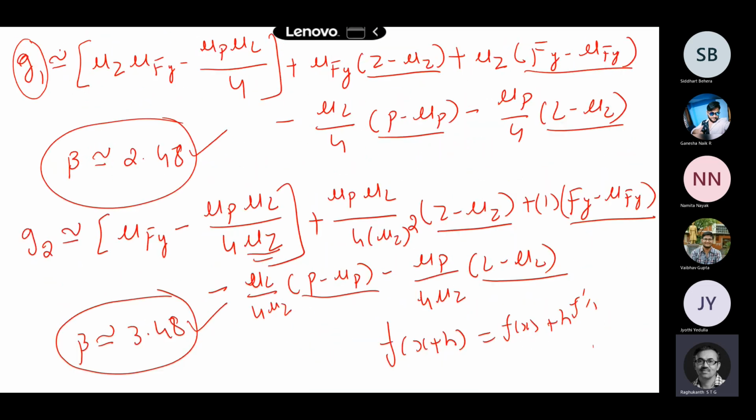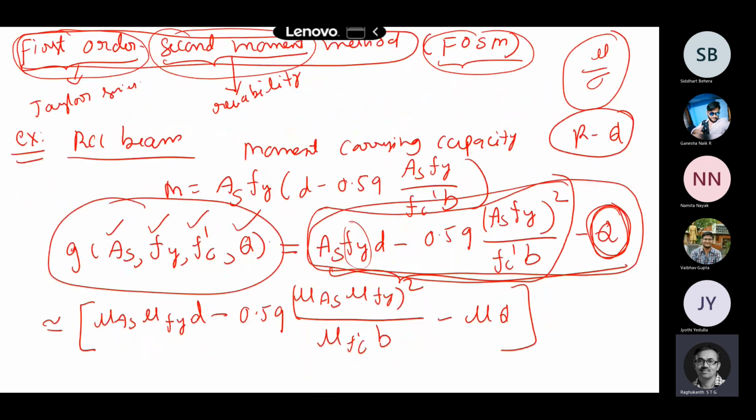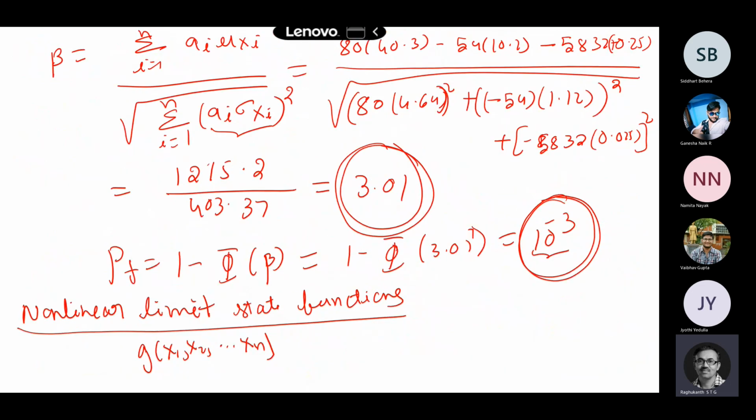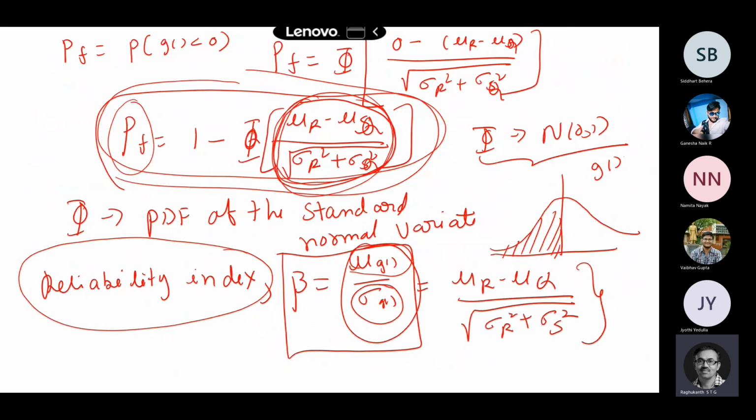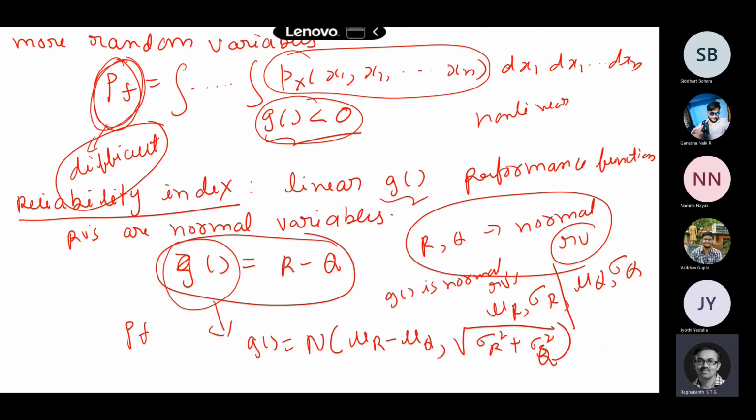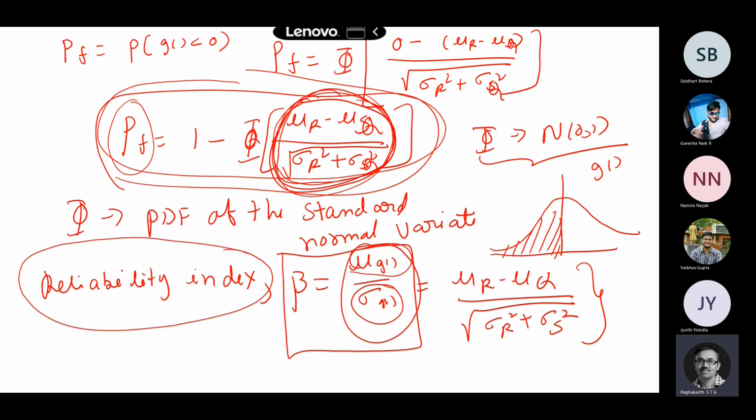Previously our beta was for linear problems, we derived in our last class, for normal variables and other things. What was the expression, you remember? Mu r minus mu q by root of sigma r square plus sigma q square. This we derived for the linear case, and finally we got the probability of failure, and this is what we defined as the reliability index. We defined the reliability index as the ratio of the mean value of your limit state function to its standard deviation.